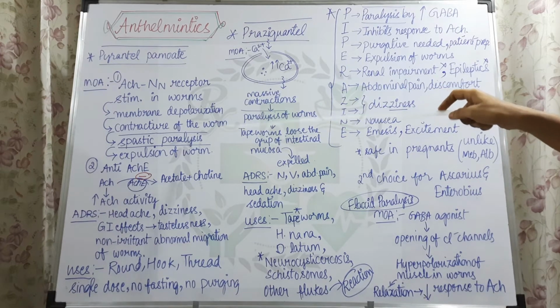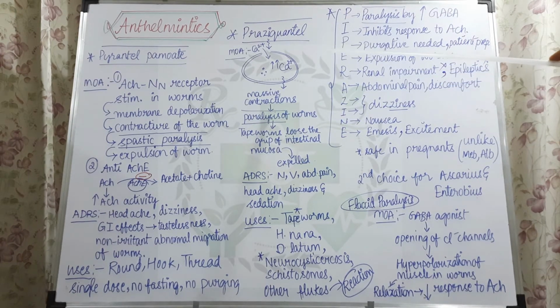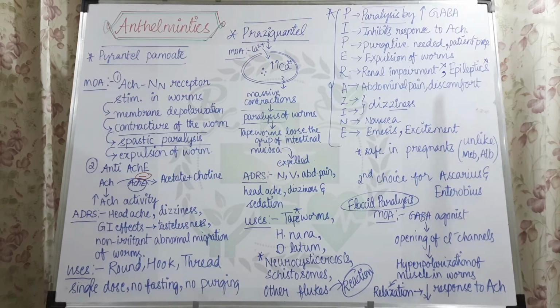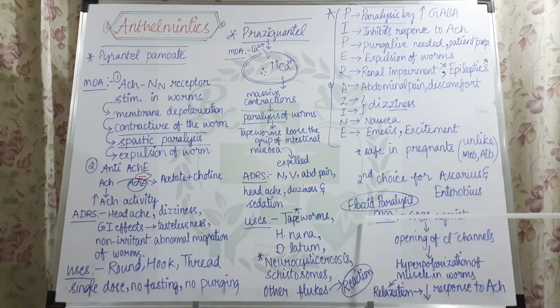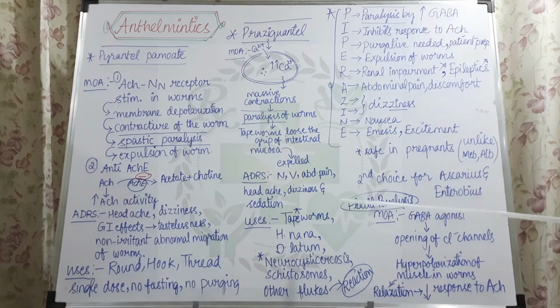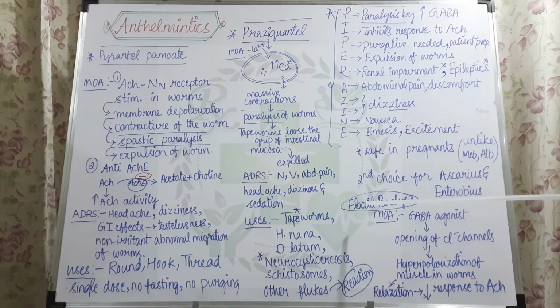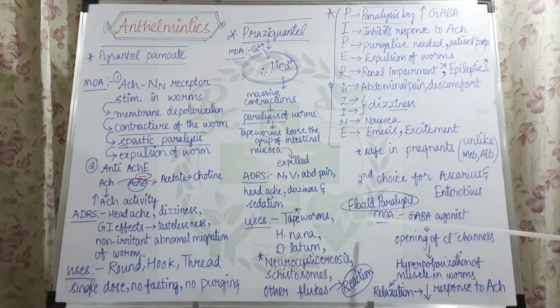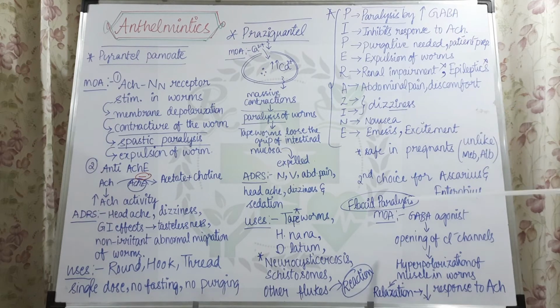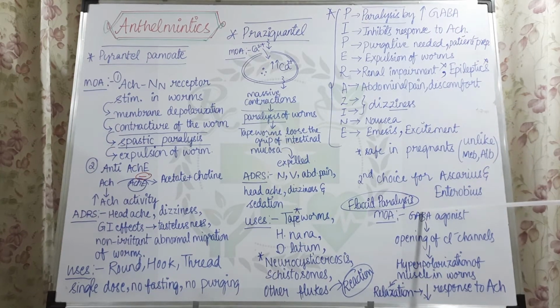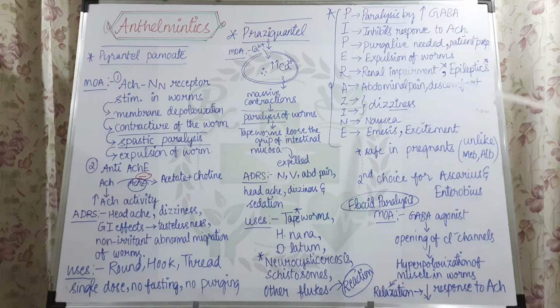This kind of spastic paralysis comes with pyrantel palmoate as well as with praziquantel, whereas piperazine causes flaccid paralysis. Flaccid paralysis is not because of contractions, it is because of continuous relaxation. Piperazine causes continuation of relaxation without contractions. This relaxation leads to paralysis, which is flaccid paralysis. So both these drugs cause spastic paralysis, and piperazine causes flaccid paralysis. All the drugs starting with P cause paralysis. That is one thing you have to remember.